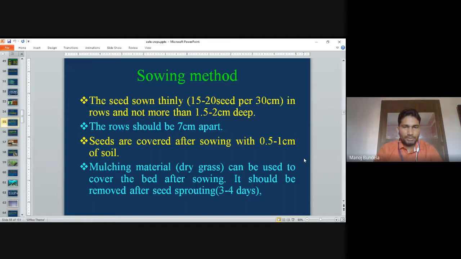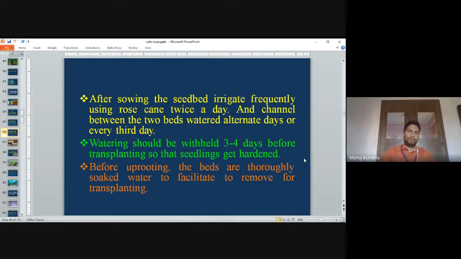Mulching materials like dry grass can be used to cover the beds after sowing. It should be removed after seed sprouting. Normally we can use dry grass or plastic mulch to cover the seeds, and when the seeds start sprouting, at that time we have to remove them.